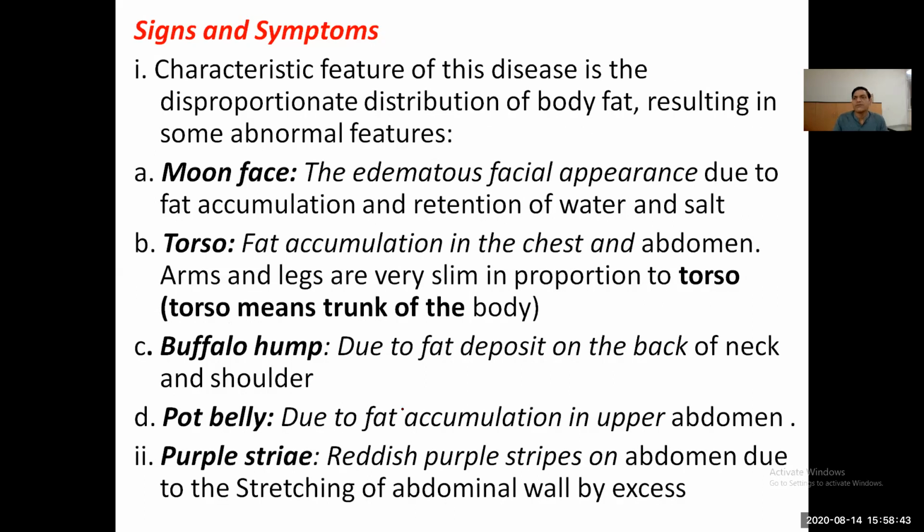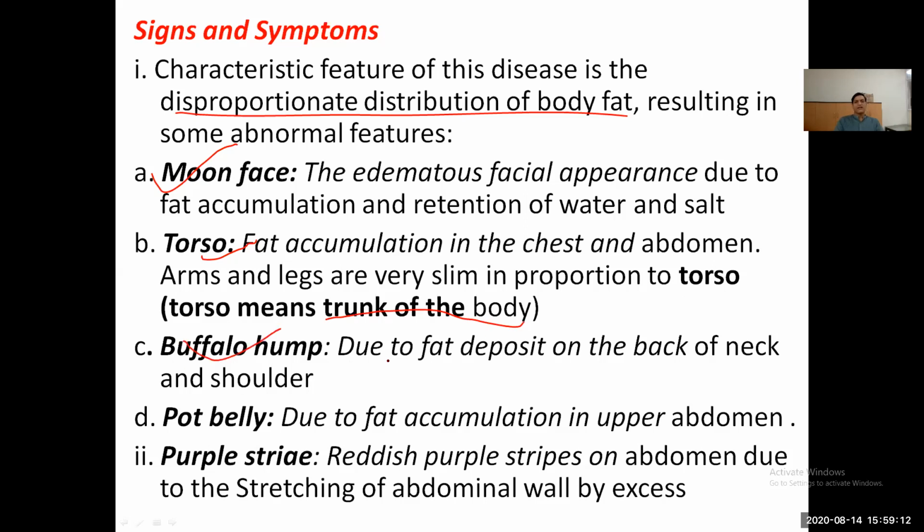The signs and symptoms of Cushing syndrome are: a characteristic feature of this disease is a disproportionate distribution of body fat, resulting in a moon face, rounded facial appearance due to fat accumulation and retention of water and salt. Torso fat accumulation is in the chest and abdomen. Arms and legs are very slim in proportion to the torso. Torso means trunk of the body.